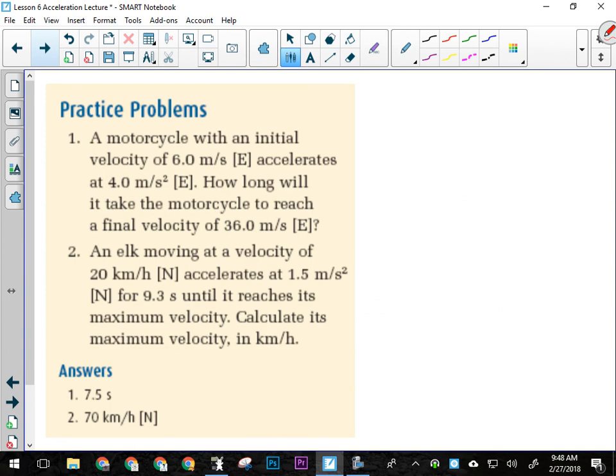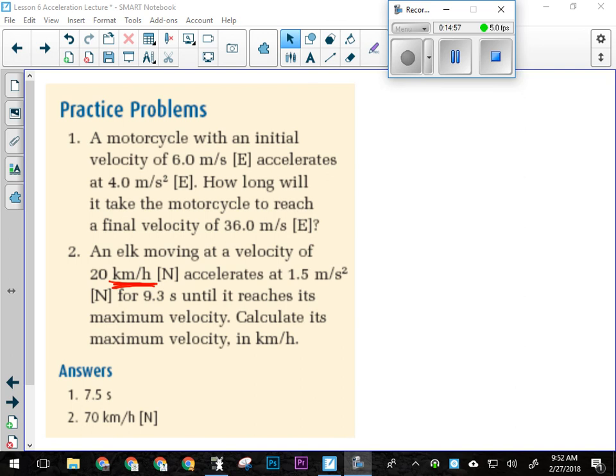Try those 2. They both involve using that formula. One thing to watch in number 2. You have to do a unit conversion. Can't use kilometers per hour and meters per second squared together.